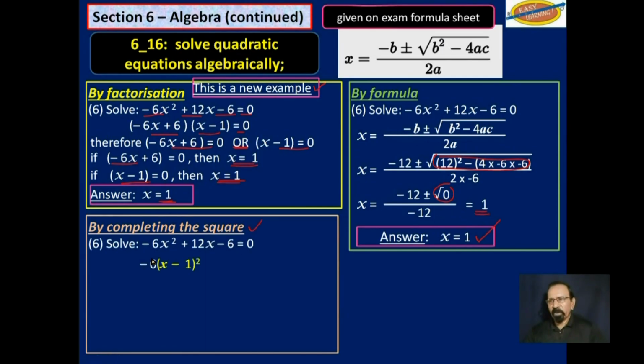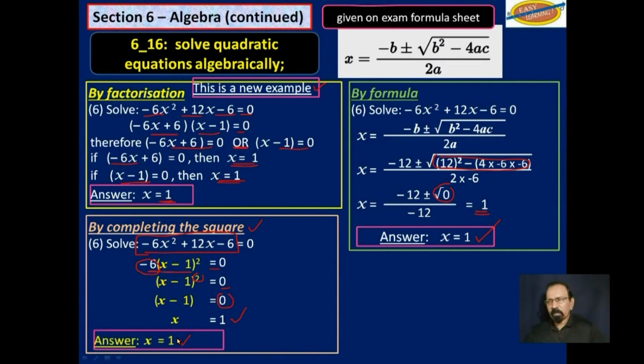If we complete the square here, this is what we actually get: negative 6 times x minus 1 squared. That's this here, completing the square. You can try it for yourself. Equal to 0. So now if we move that -6 over there and we divide 0 by that, you still get 0. So we want to find the square root of 0. No, we are not going to waste time with that. So x minus 1 is equal to 0. So x is equal to 1.